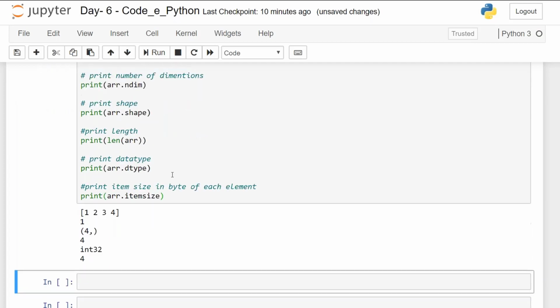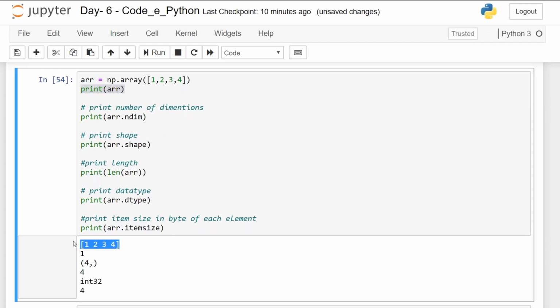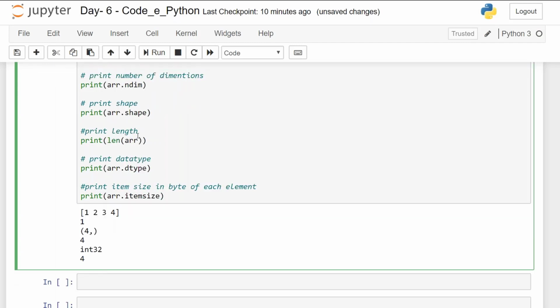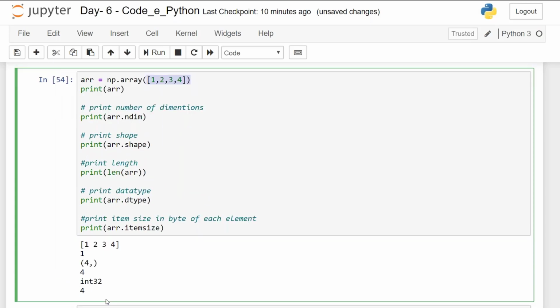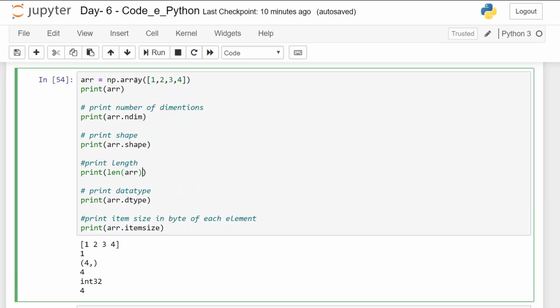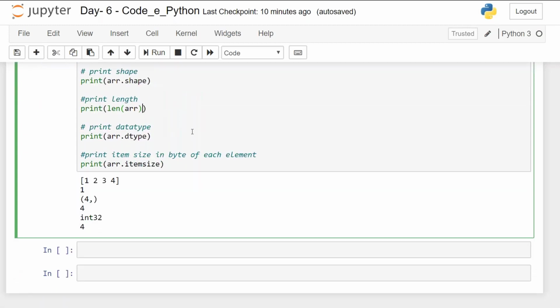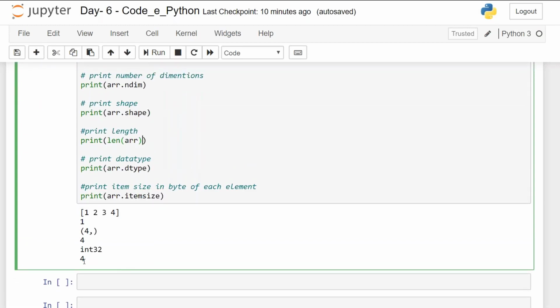So when I run it, first it will print the arr, that is 1, 2, 3, 4. What is the dimension? That is 1, because it is in one axis or one dimension. What is the shape? Here it was 1, 2, 3, and 4. If there were 2 rows, then the answer will come out to 4, 2. If there were 3 rows, then 4, 3, and so on. Then what is the length of that array? That is 4. What is the data type? All of these are integers. And what is the item size of an integer?